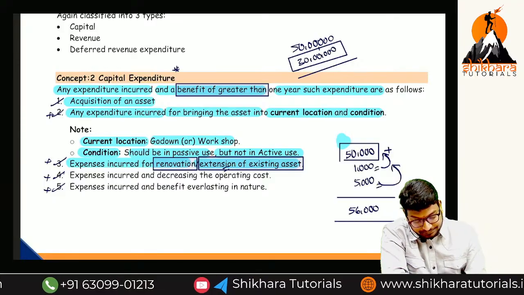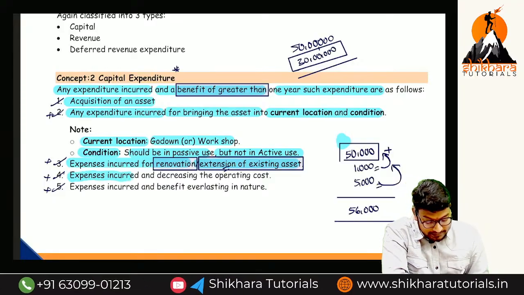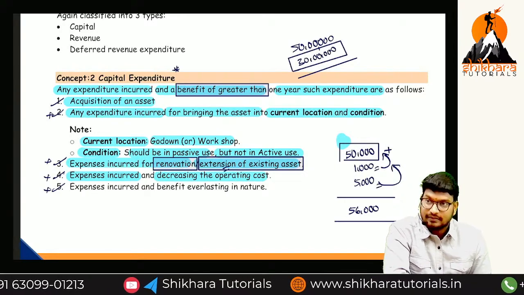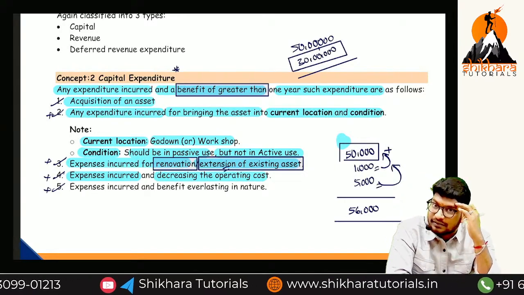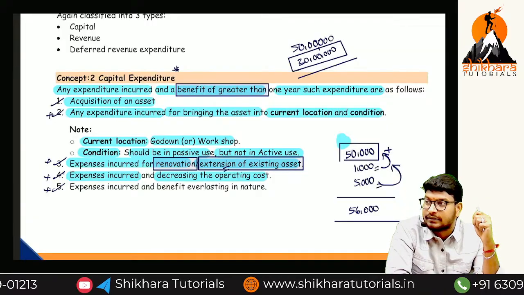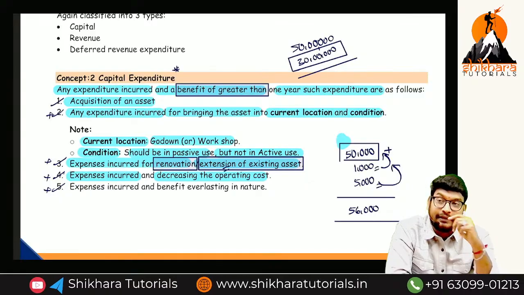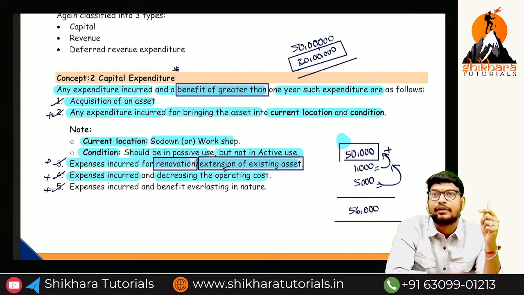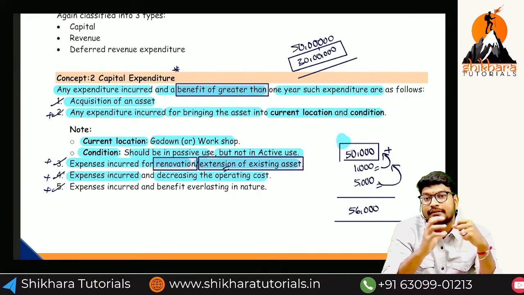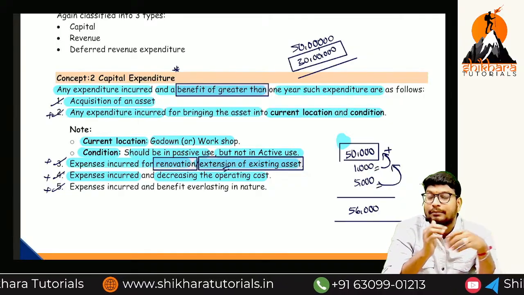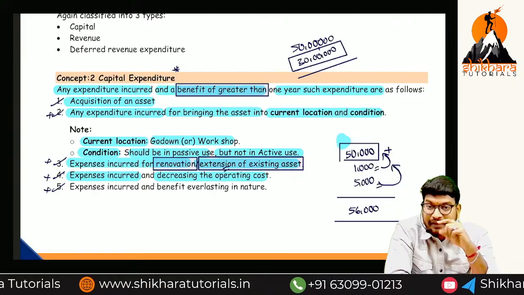Next one, expenses incurred for decreasing the operating cost. For example, have you seen the film Gautam SSC, with Navadeep as the hero? In that film, Navadeep invents some quad writer like device. If you fix that, our bike mileage will increase.